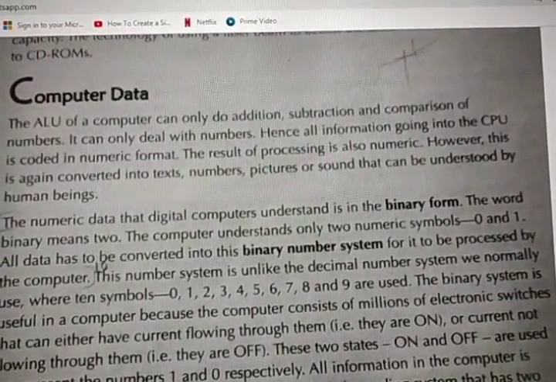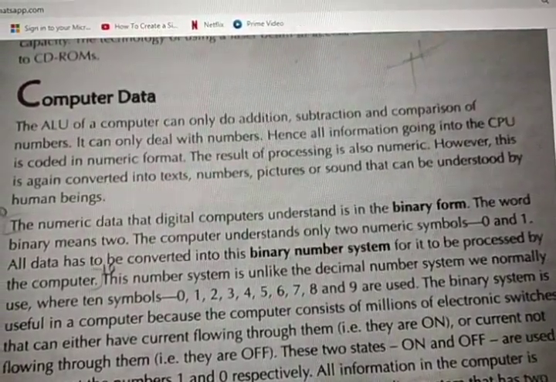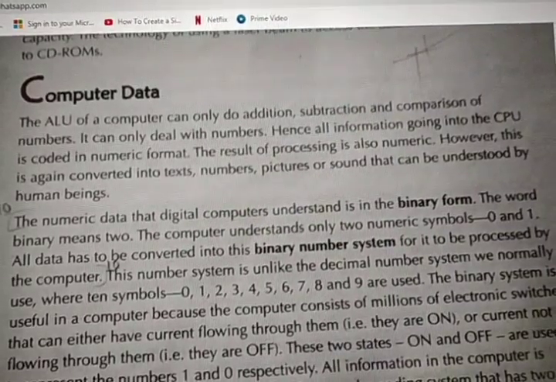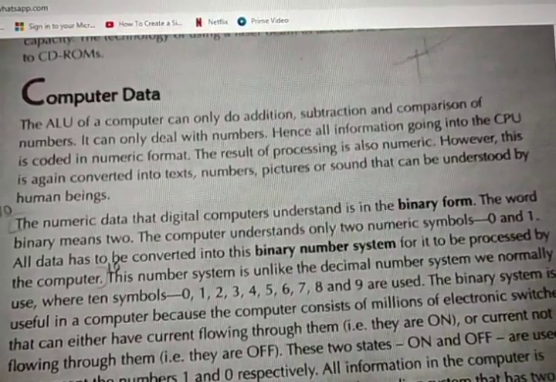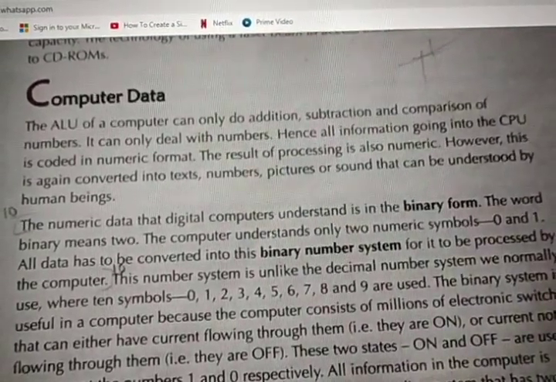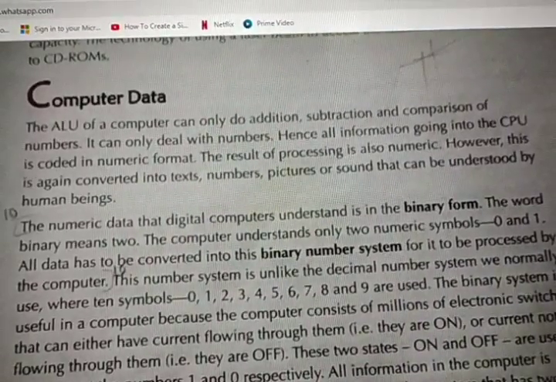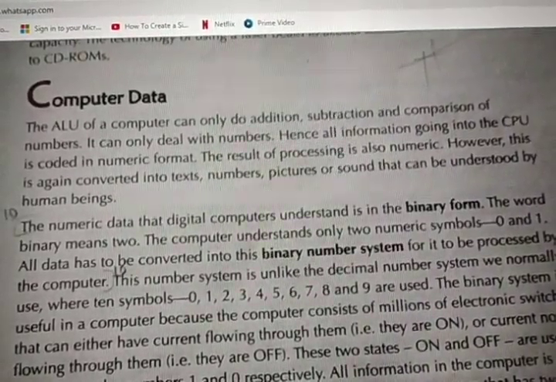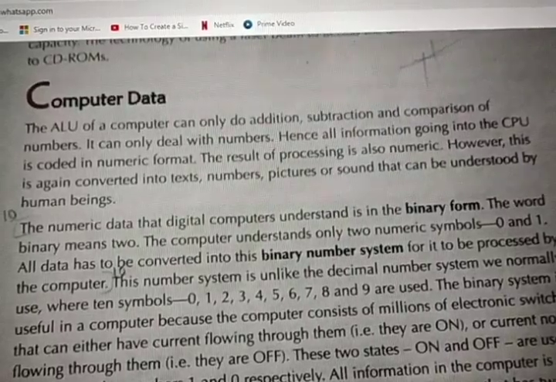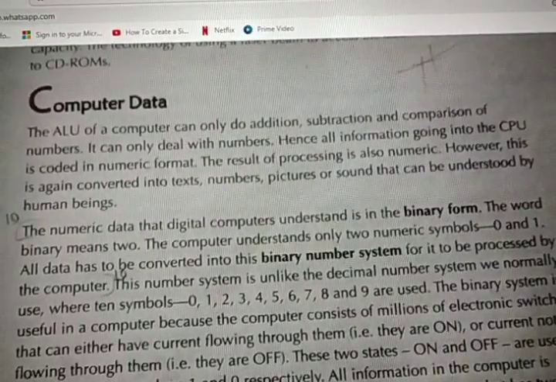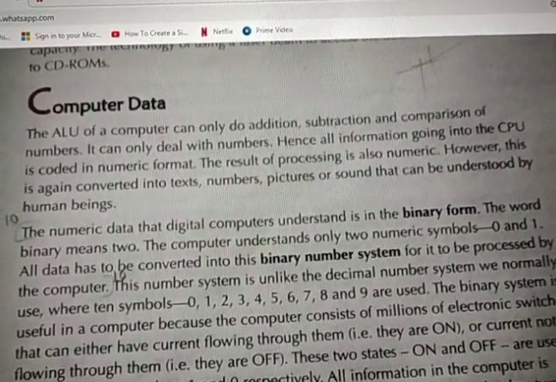The general thing explained here is that we know languages like English and Tamil and so on. Does the computer know languages? No, it knows only numbers. So whatever input you give will go into the CPU's ALU as a number only.